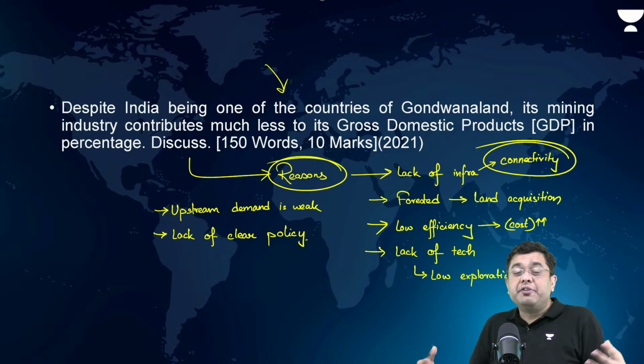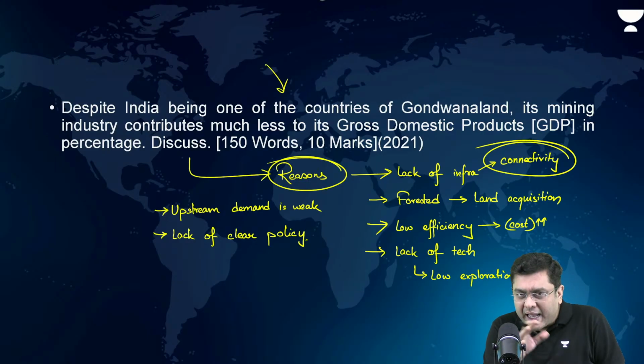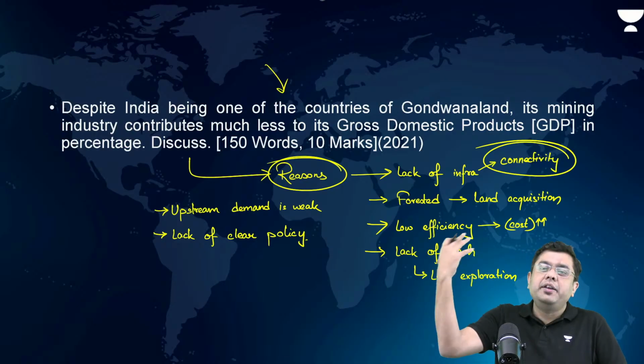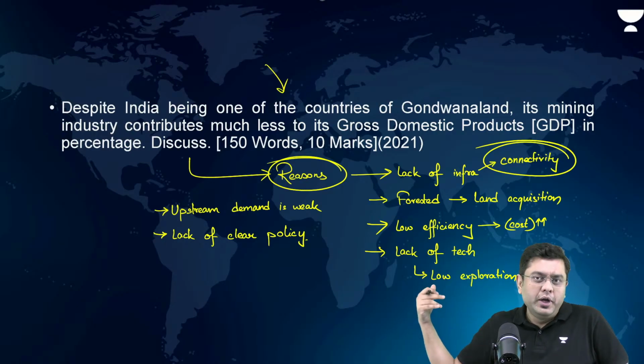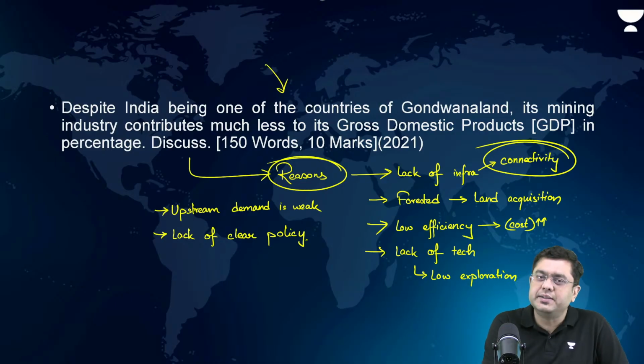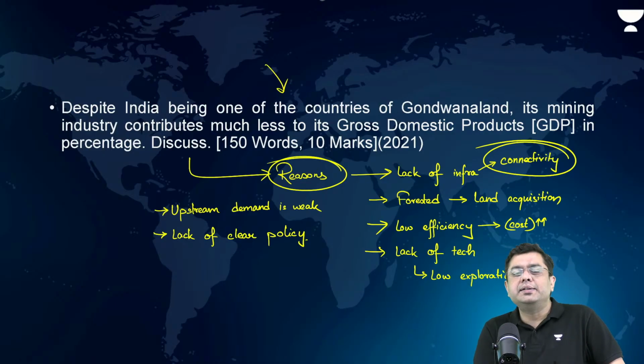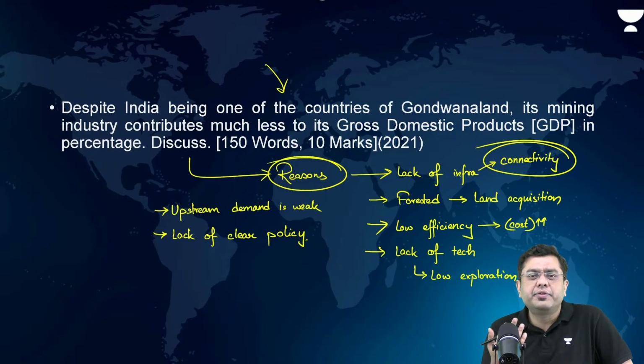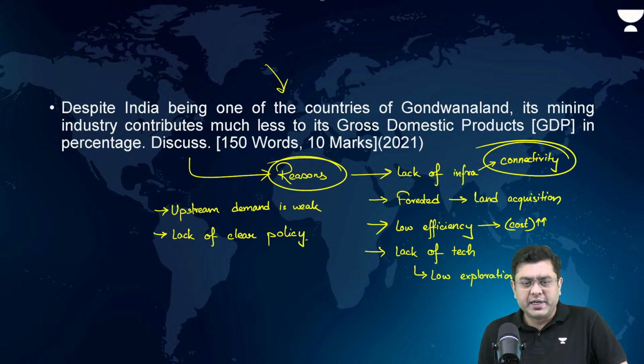If you don't have enough capacity to generate steel, then much of that iron ore lies in the various dump yards, etc. So, if the demand is more, extraction will also be more. You have the eco-sensitive zones as well. For example, the Western Ghats, despite being abundant in iron, the iron ore mining is not carried out. Okay, the role of mafias in the informal sector, all of that you can target.